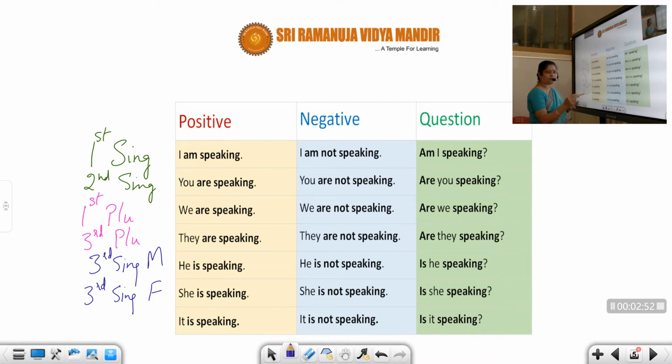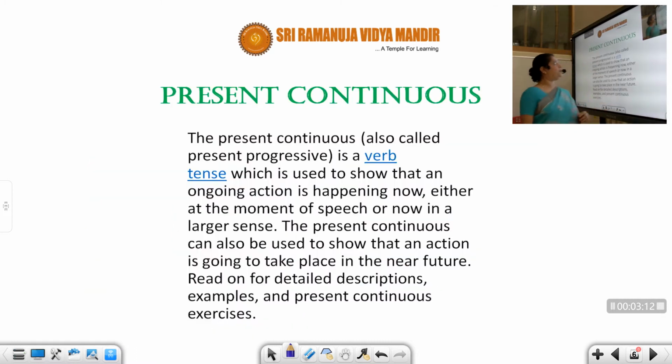It is speaking, it's not speaking. Is it speaking? Is it not speaking? This is the third person singular, and this is common or neuter gender. So we have a tabular form constructed over here, students, for a better understanding.